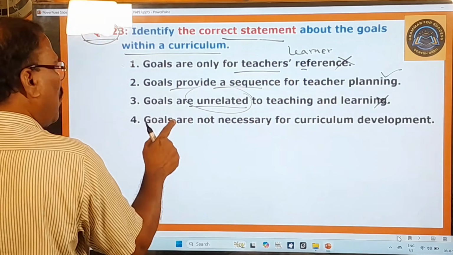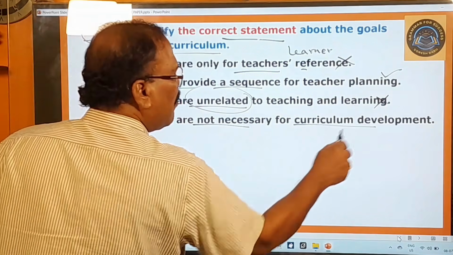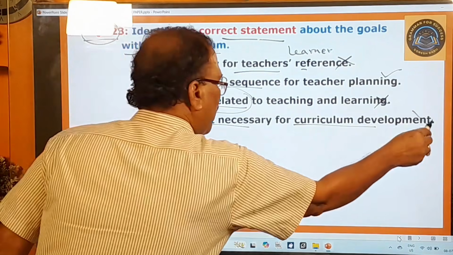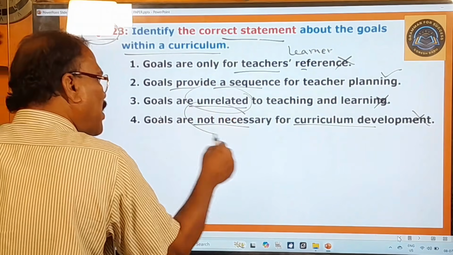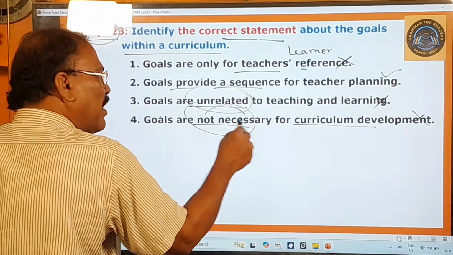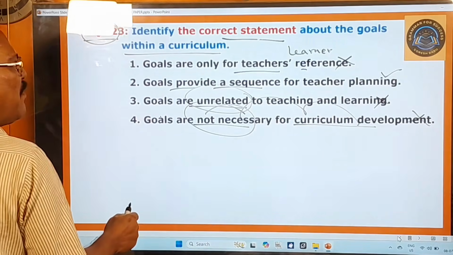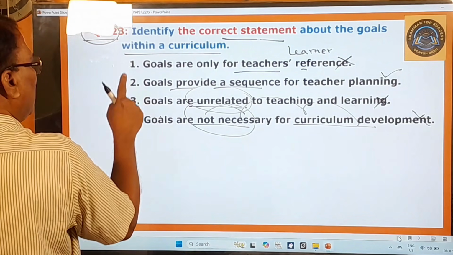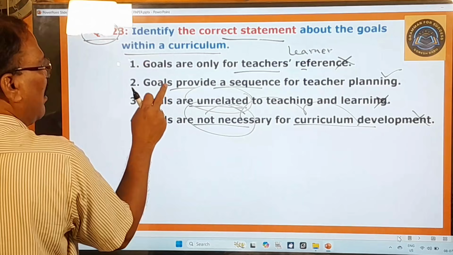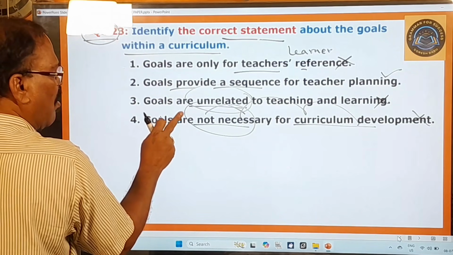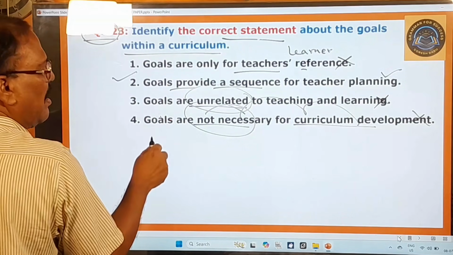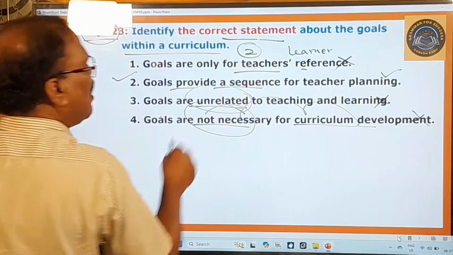And goals are not necessary for curriculum development. This is also wrong because goals are absolutely essential for curriculum development. So the first one, third one, fourth one are the incorrect statements. Only the second one is the right statement. Therefore, your answer is the second one.